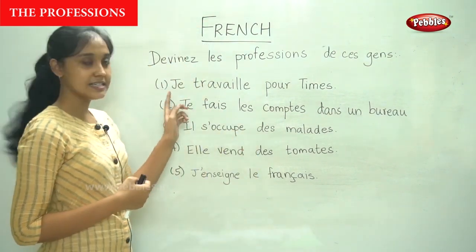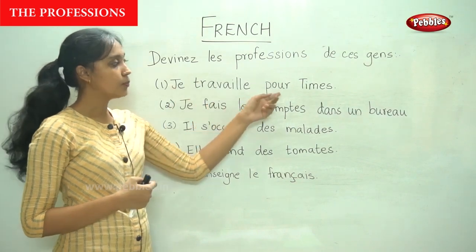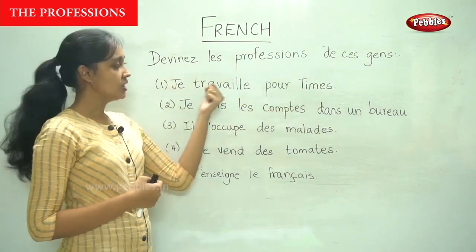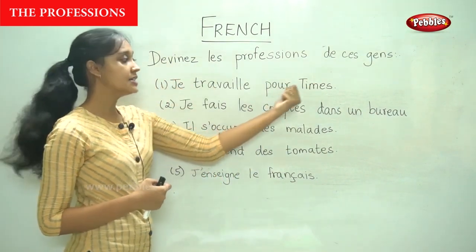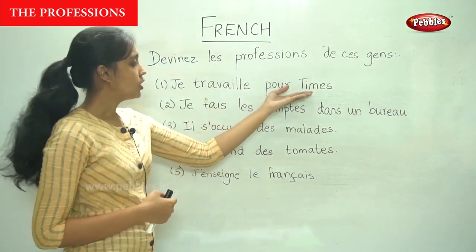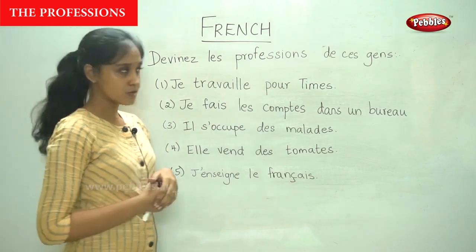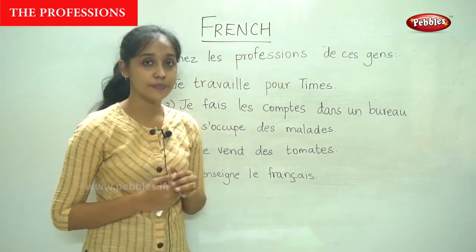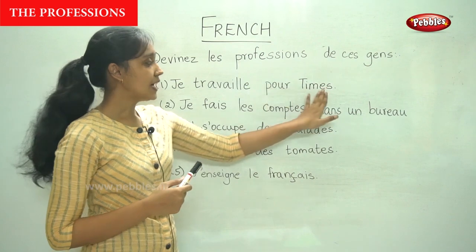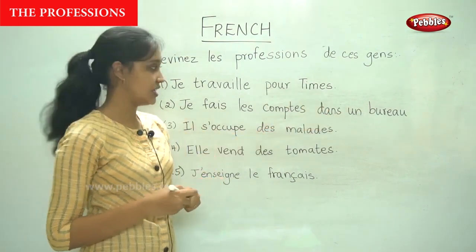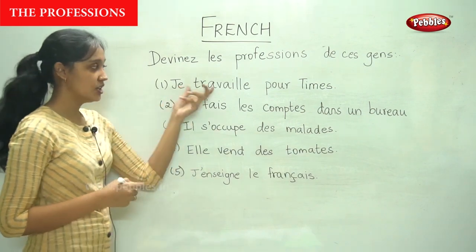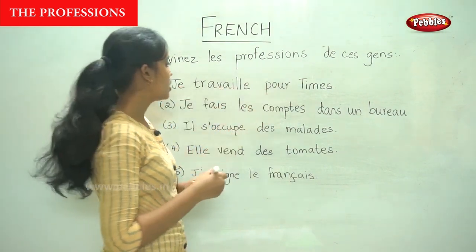So the first sentence, je travaille pour Times. I work for Times. So this person works for Times. What is their job? We all know that if you work in Times, you are a journalist. So je travaille pour Times.